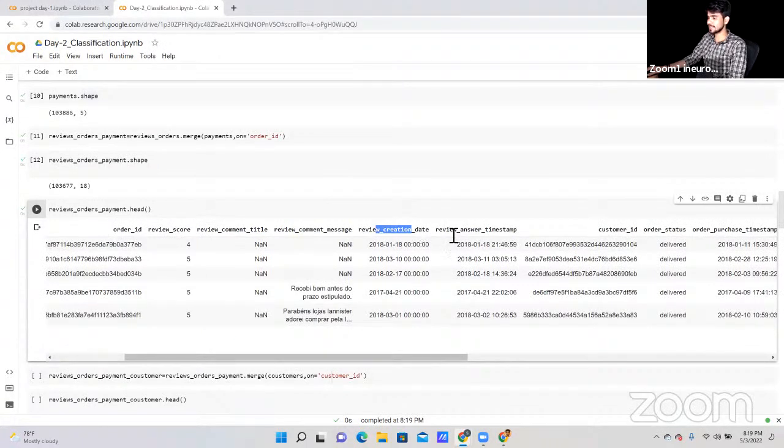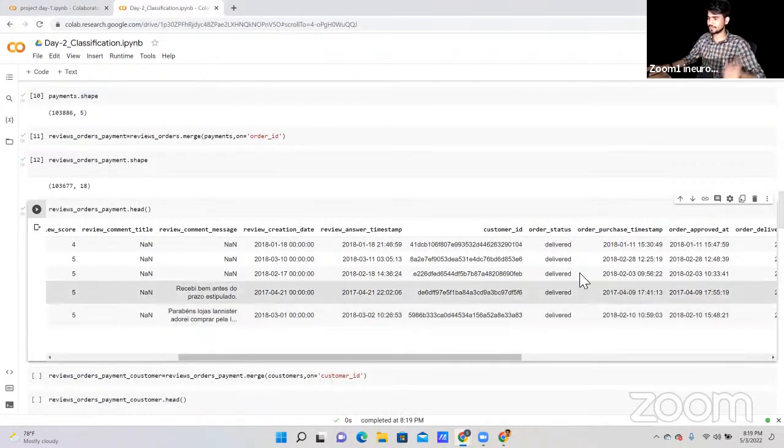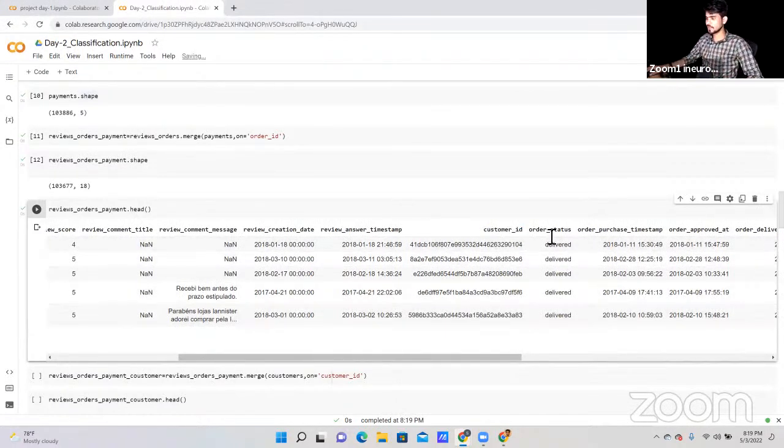review creation date, which is the date on which our customer wrote this review, and the customer ID. How can we get to know whether this particular customer has written a bad review, a positive review or a negative review? Then customer ID, order status: is this order delivered on time or not?